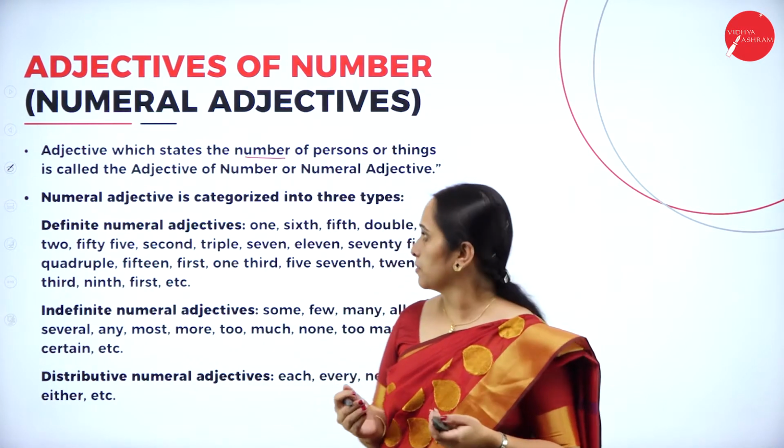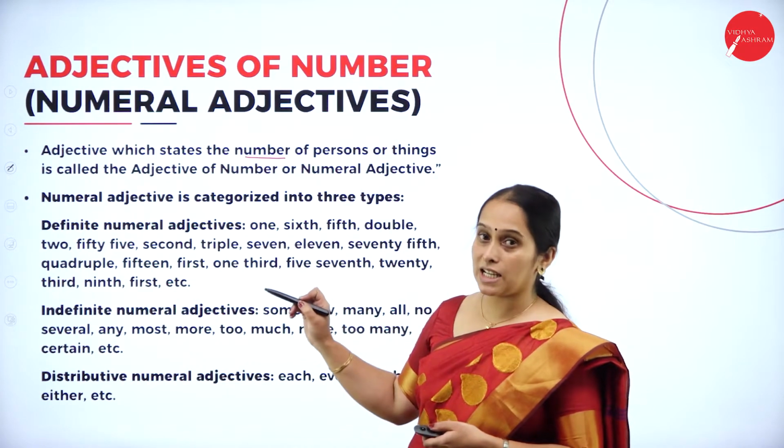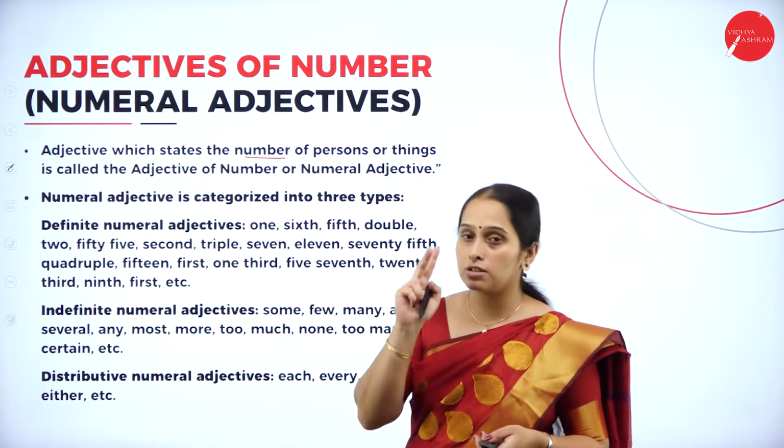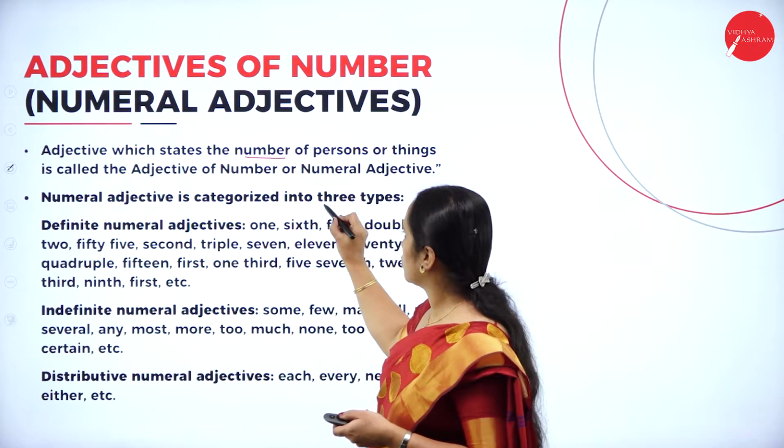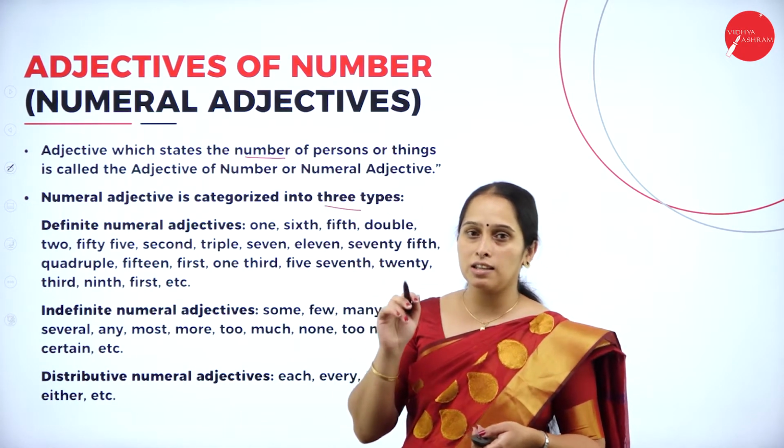So numeral adjectives are categorized into 3 types. Let's see which are the 3 types.